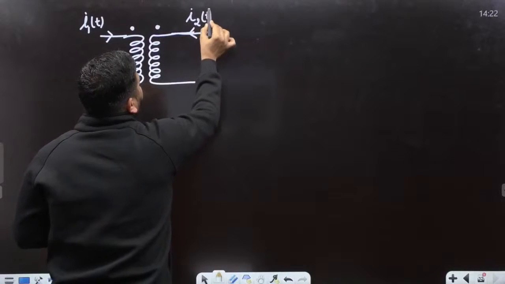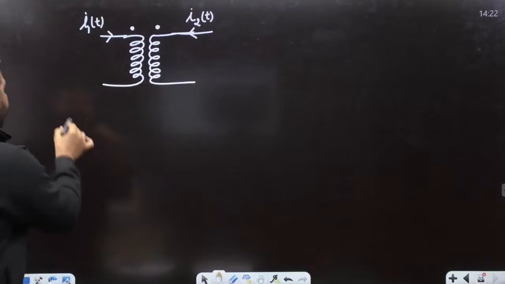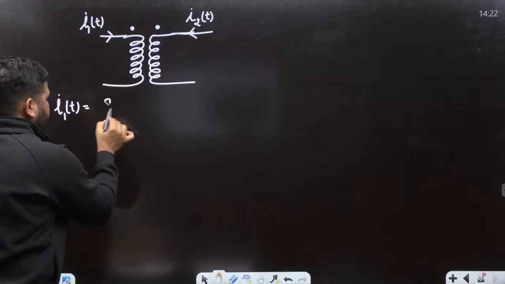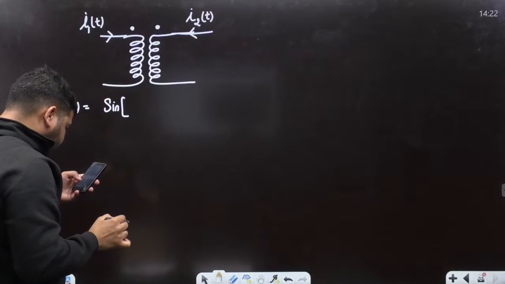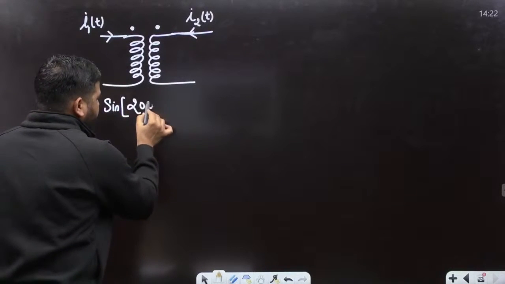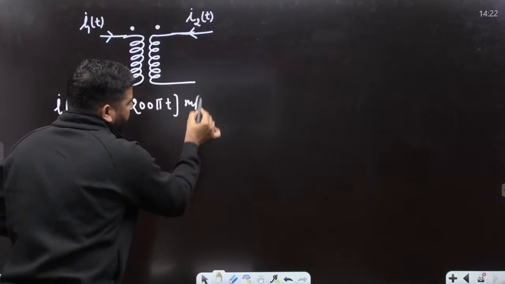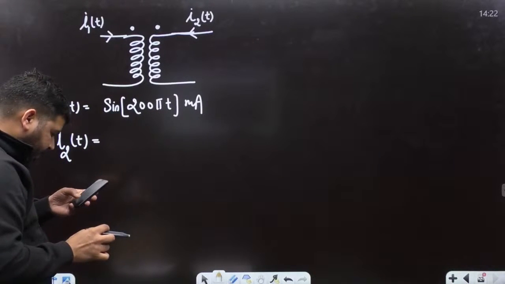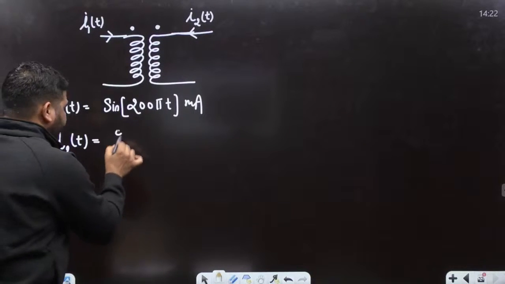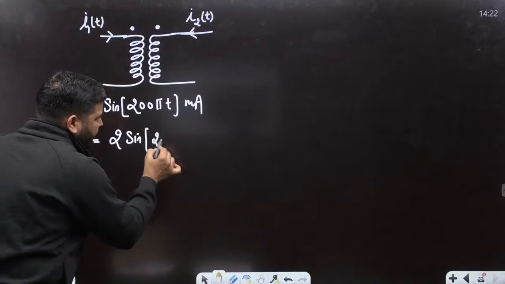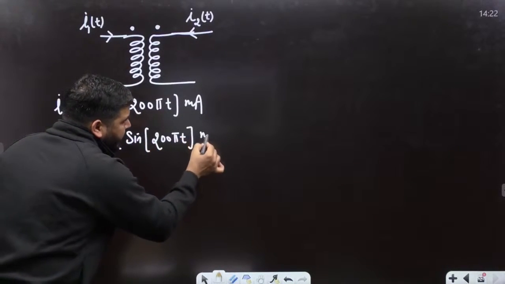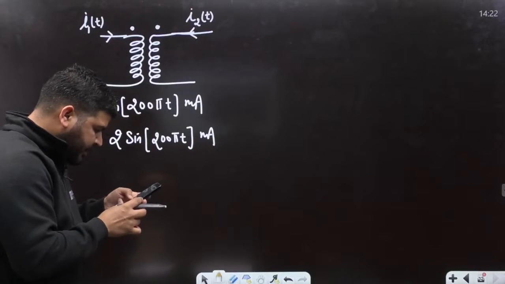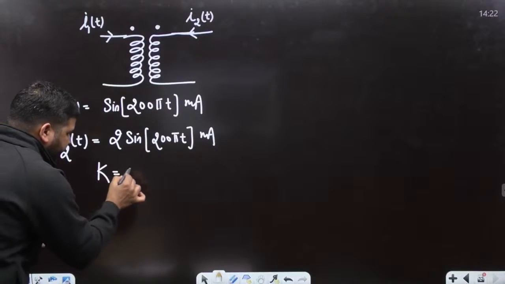We are provided with these 2 currents, and this I1(t) is given as 1 sine of 200 pi t milliampere. I2(t) is given as 2 sine of 200 pi t milliampere. Okay, this is my I2(t). The coupling coefficient between the inductors is given as 0.6.